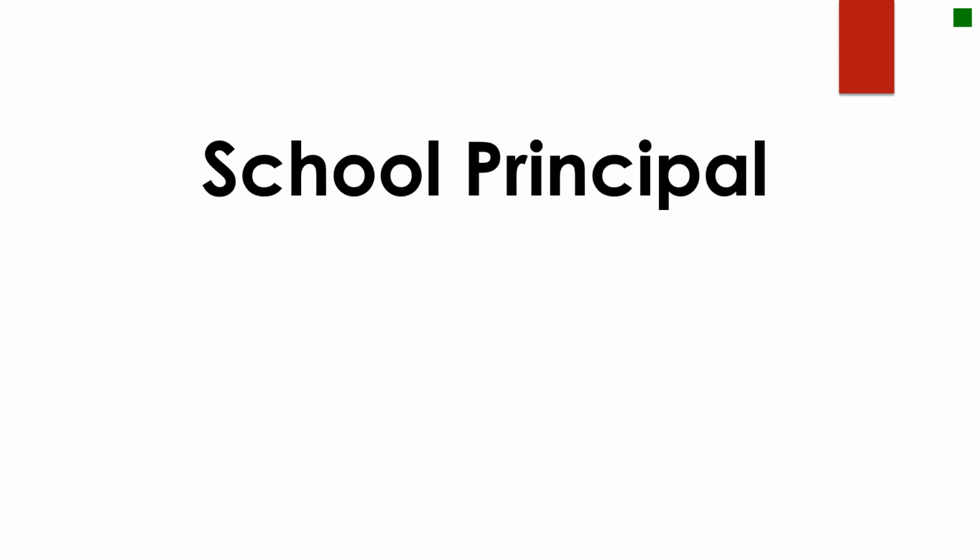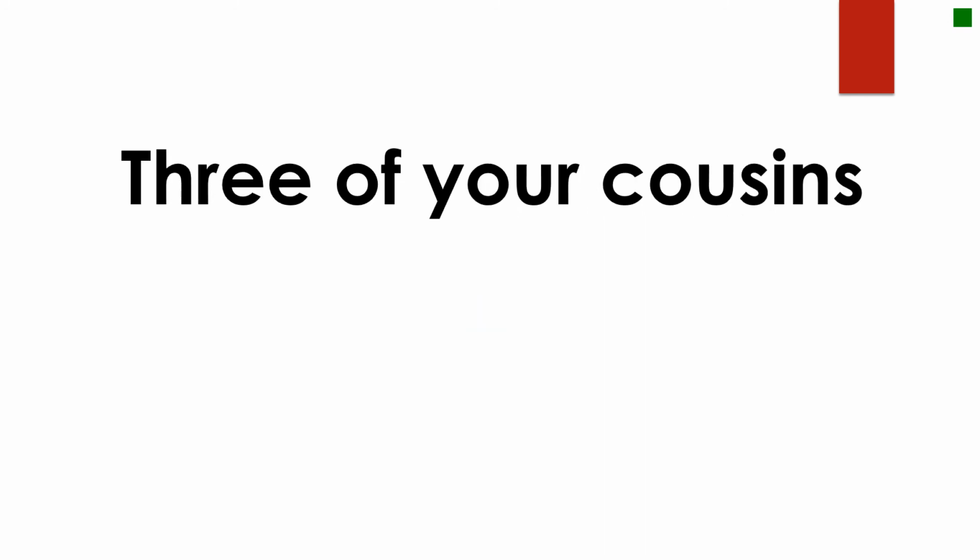Your school principal. Again, you want to use vous. Your best friend. Tu. That is someone you can be informal with. 3 of your cousins. They are family members, so technically you could say tu. However, there are 3 of them, so therefore it is plural, you want to use vous.